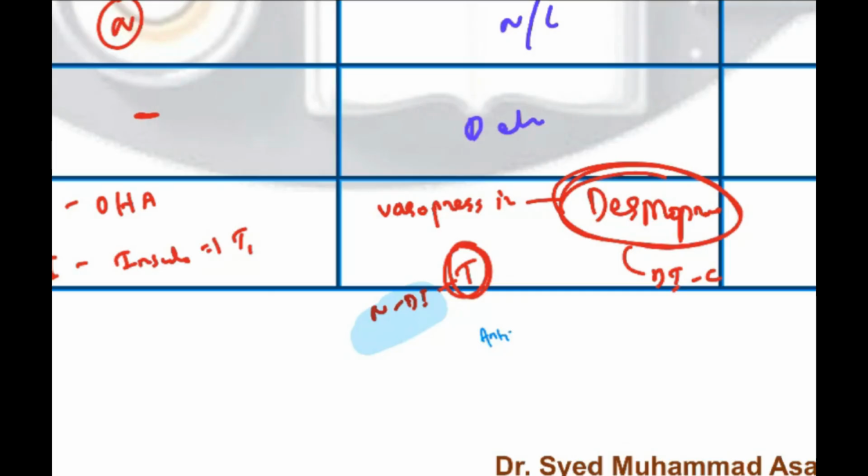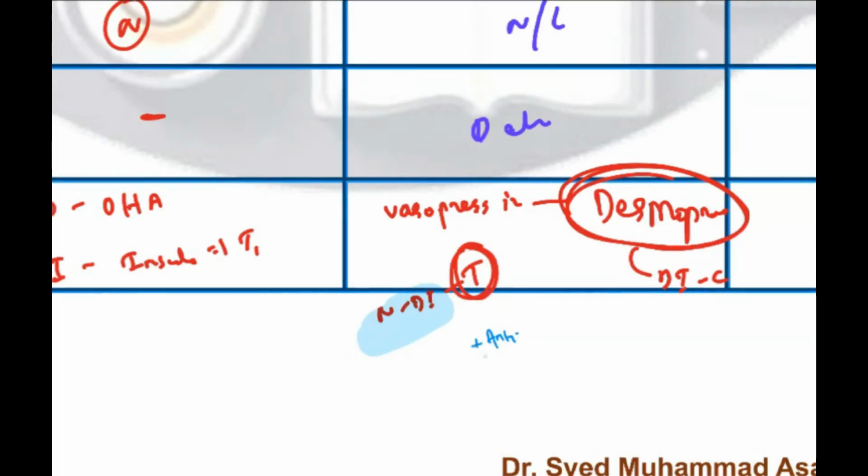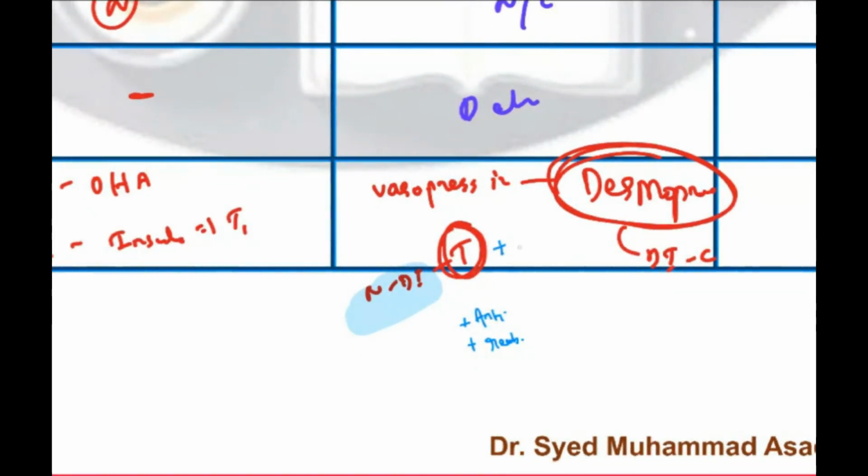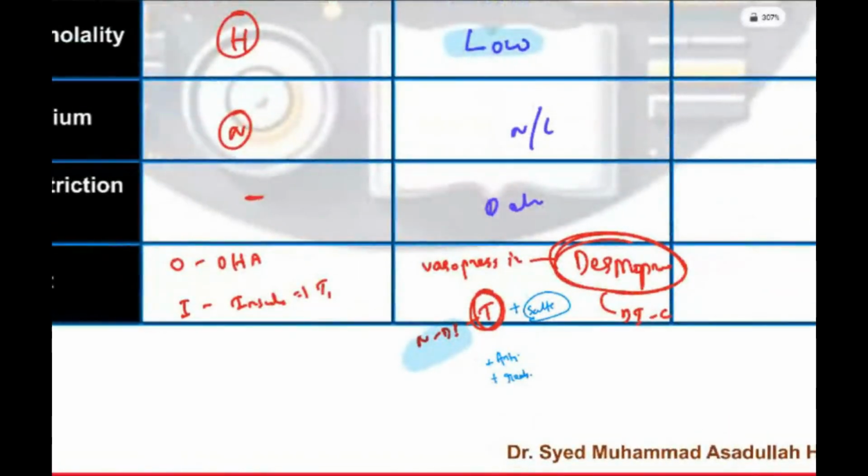Thiazides also cause an increase in reabsorption, especially in the distal tubule. So the dilution of urine is being lost by thiazide. Okay, in low doses. Normally we do a combination therapy of thiazides plus salt. Okay, this is how we will try to manage nephrogenic DI. Nephrogenic DI, first step is to remove the offending agent.